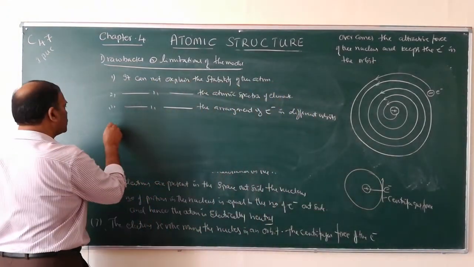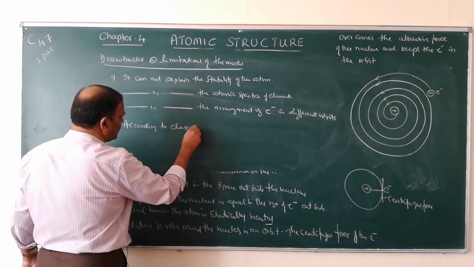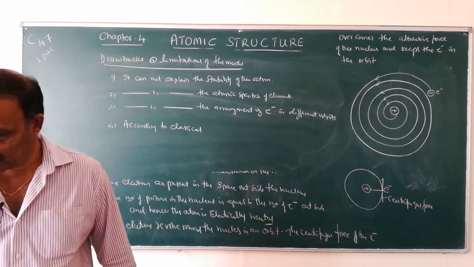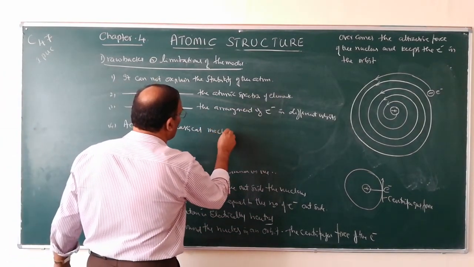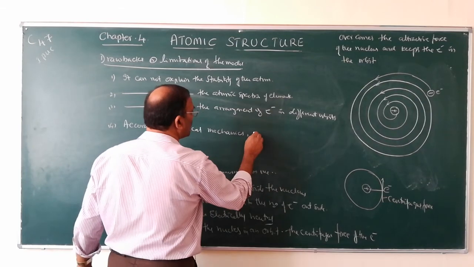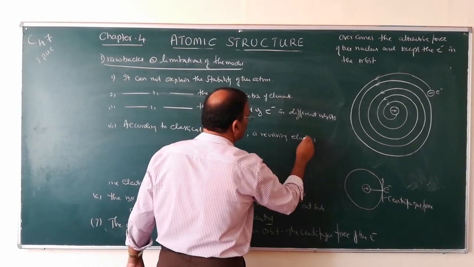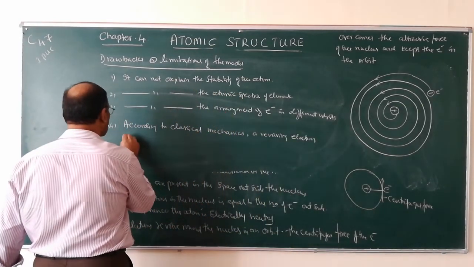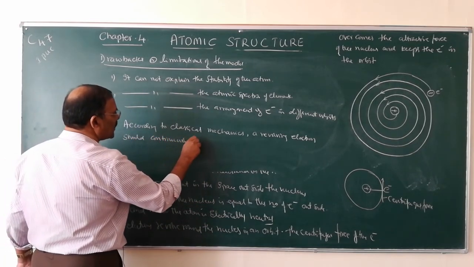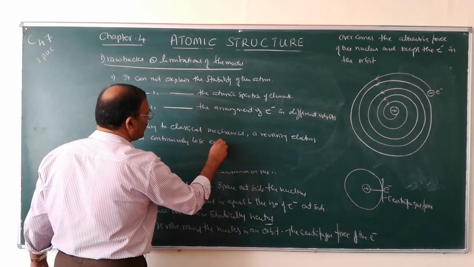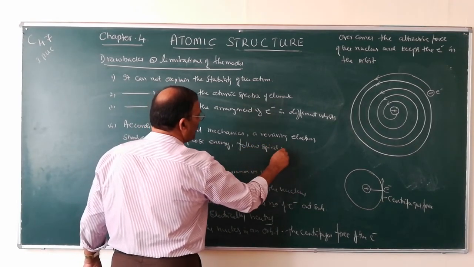So the fourth one: according to classical mechanics, a revolving electron should continuously lose energy, follow a spiral path